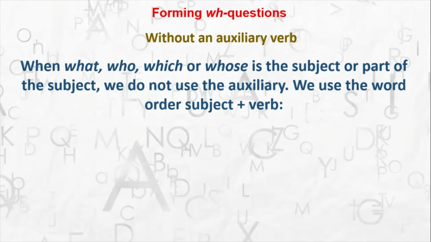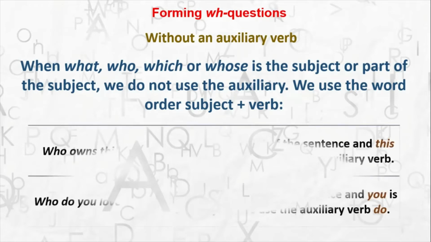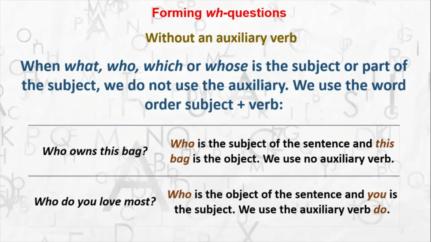We saw it once, remember, in the example. So see how. Who owns this bag? Who is the subject of the sentence and this bag is the object. We use no auxiliary verb. Who do you love most? Now here who is the object of the sentence and you is the subject. Therefore we have made use of the auxiliary verb do.